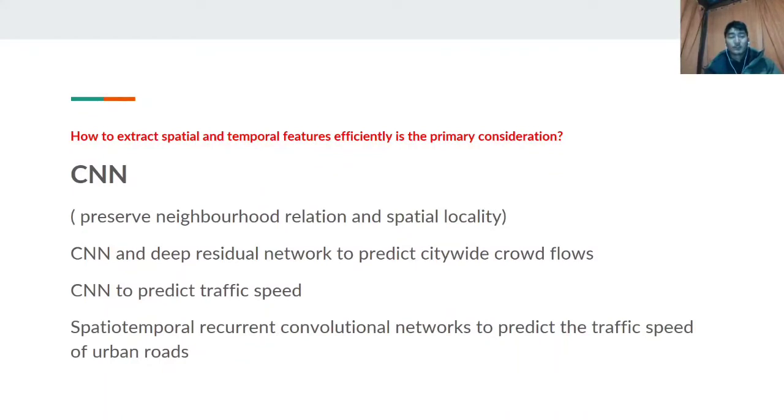So here come the convolutional neural networks, as they preserve the neighborhood relation and spatial locality. A CNN and a deep residual network to predict citywide crowd flows, a CNN to predict the traffic speed, and a spatiotemporal recurrent convolutional neural network to predict the traffic speed of urban roads tend to prove that the CNN is pretty effective in this field.